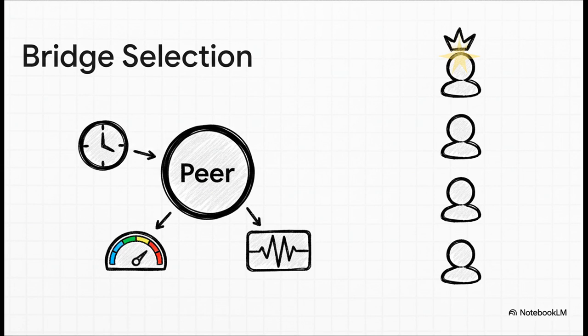Like uptime. How long have you been connected? A peer that's been online for a while is probably stable. Or AvgRTT. That's your average round-trip time, which is just a fancy way of saying network speed. A low number means you're fast. And finally, have we heard from you recently? The network constantly ranks everyone by this score and promotes the healthiest, most reliable peers to be its bridges.